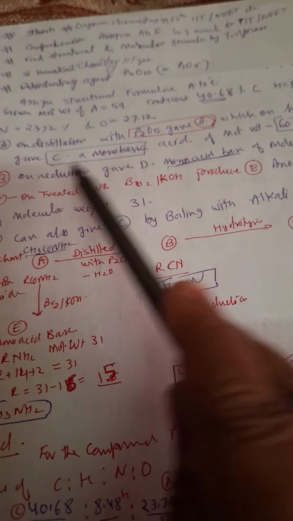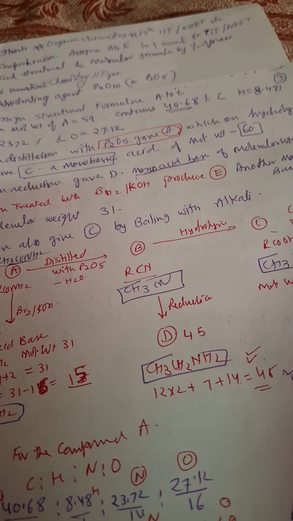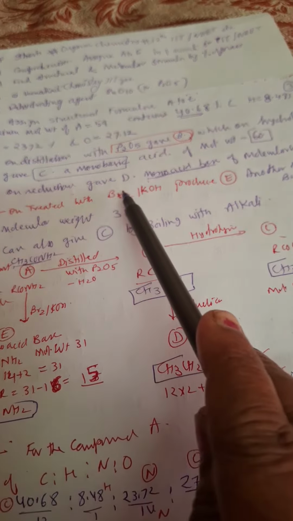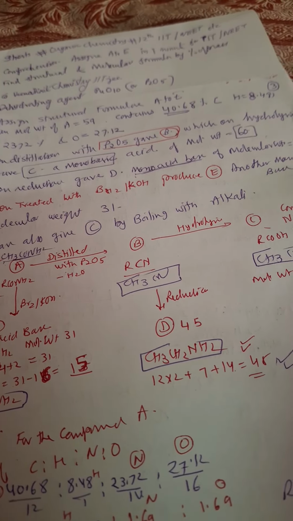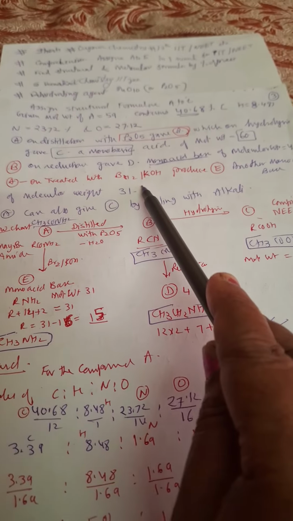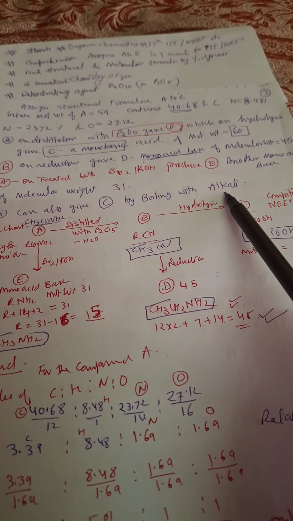of molecular weight 60. B on reduction gave D, a mono acid base of molecular weight 45. A on treating with Br2/KOH produces E, another mono acid base whose molecular weight is given as 31. A can also give C by boiling with alkali.